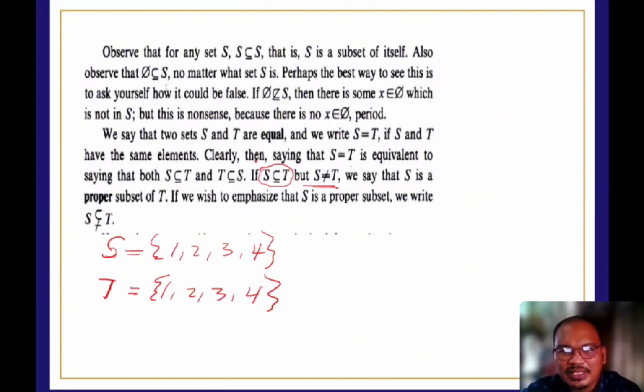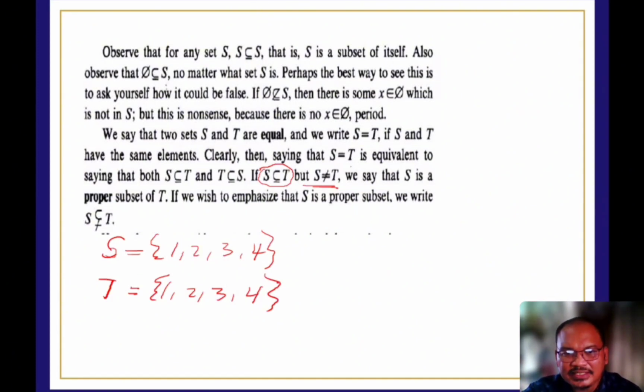This is what equal sets mean. If S is equal to T, then S and T have the same elements, so each is a subset of the other. We can say that T is a subset of S and S is a subset of T because they have the same value and the same number of elements.